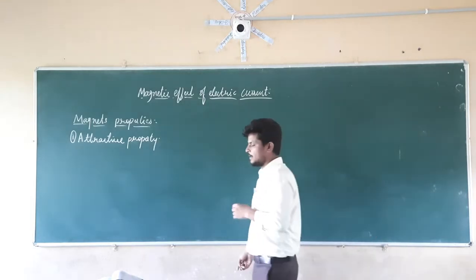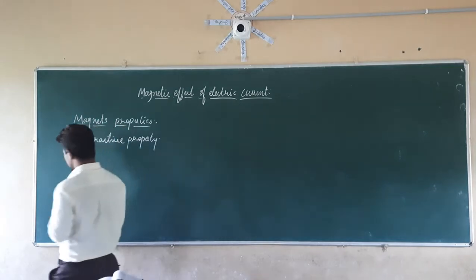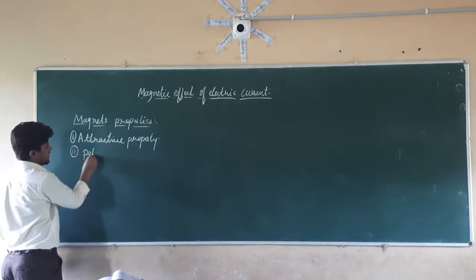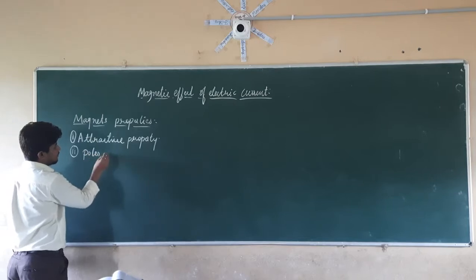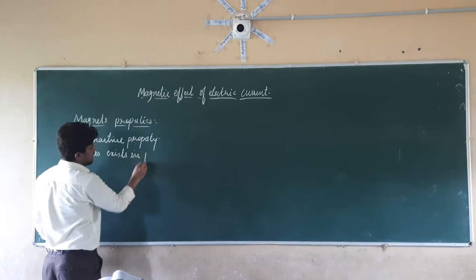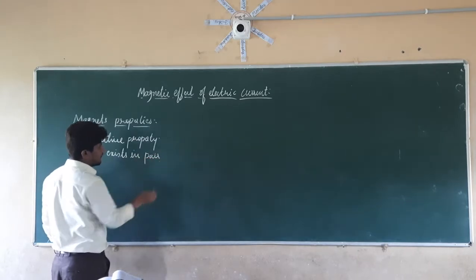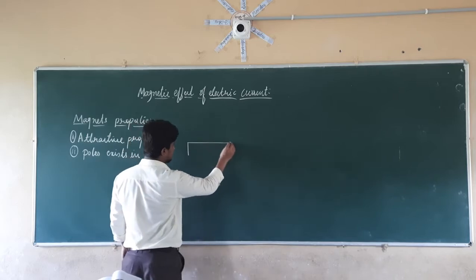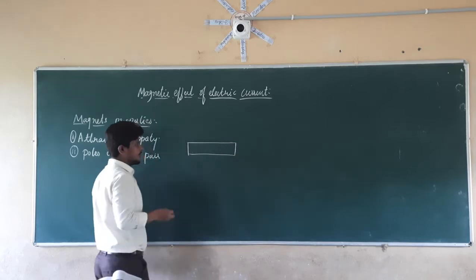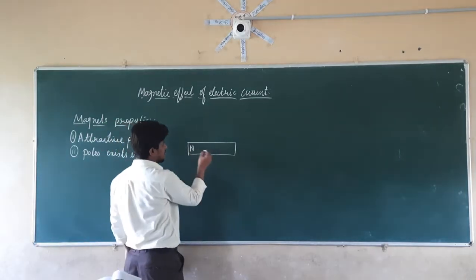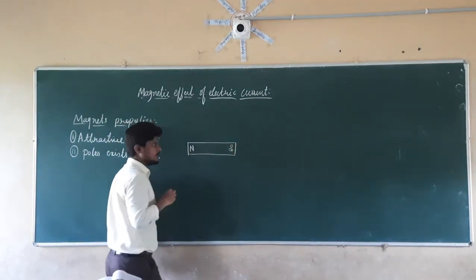Now next, the second property of the magnets is that poles exist in pairs. If we take a bar magnet here, the bar magnet looks like this. We already discussed that a bar magnet has two poles. One is the north pole, another one is the south pole.